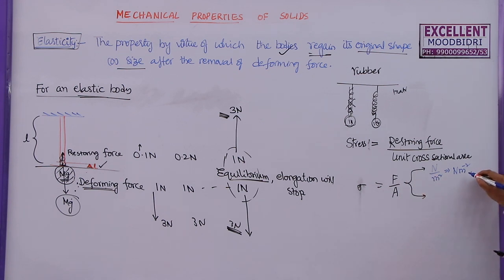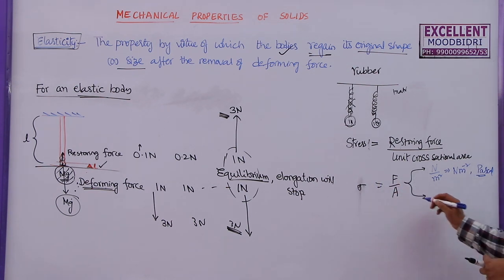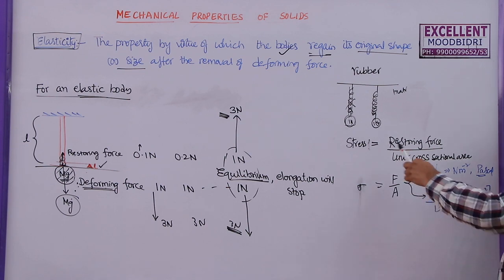It is also equal to Pascal, simply the symbol Pa, or we can write Pascal. So this is the SI unit of stress. What is the dimensional formula here? Force is m a, that is M, L T power minus 2 is the dimensional formula for acceleration. By area, L square, the L's get cancelled. M power 1, L power minus 1, T power minus 2. So this is the dimensional formula for stress.